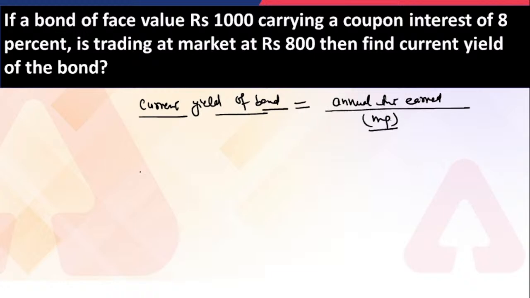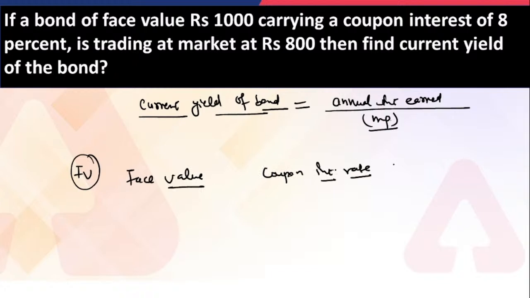All right, and in the bond lecture, in the previous lecture, I explained that whenever you see the face value given and the coupon interest rate given, like 8% here, you just have to multiply with this. By this you are going to get the annual interest earned.